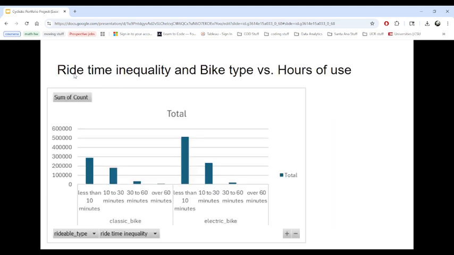This is the chart for ride time inequality and bike type versus hours of use. So we can see that a very large majority of people are using the bikes for less than 10 minutes in both cases of classic bike and the electric bike, where it peters off from 10 to 30 going over to an hour, with practically zero people using the electric bike for over an hour.